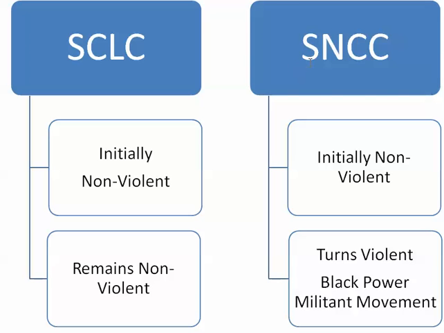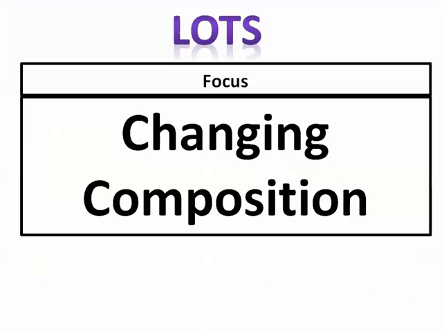And then the Student Nonviolent Coordinating Committee, that nonviolent being the irony, was initially nonviolent, but it changes and turns violent. It's going to turn into the Black Power or Black Panther movement eventually, and then these militant groups are going to take over the Student Nonviolent Coordinating Committee. So that's the change in composition that we're referring to here.